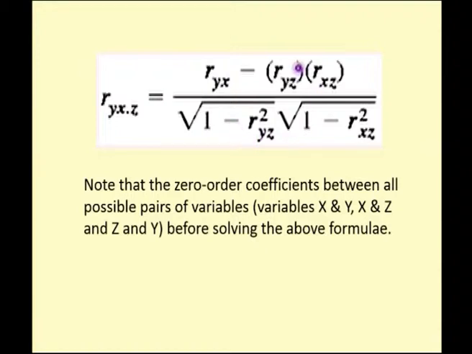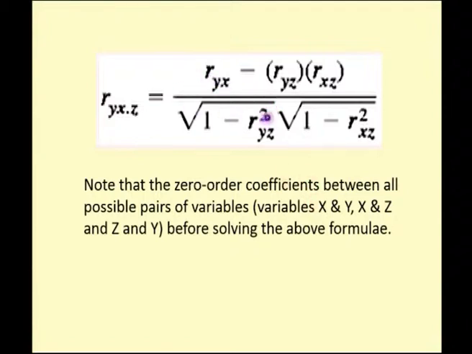So the formula for finding the partial correlation coefficient is, if I have r of yx dot z, that means I am going to find the correlation between x and y, keeping my third variable fixed. The formula for this one is r yx minus r yz into r xz, divided by square root of 1 minus r squared yz into square root of 1 minus r squared xz.